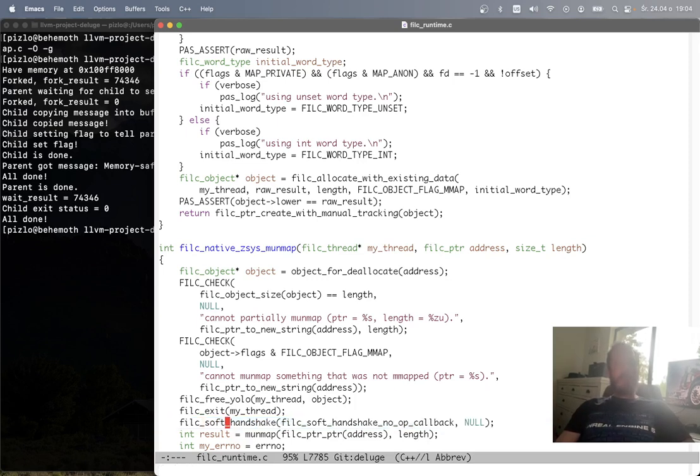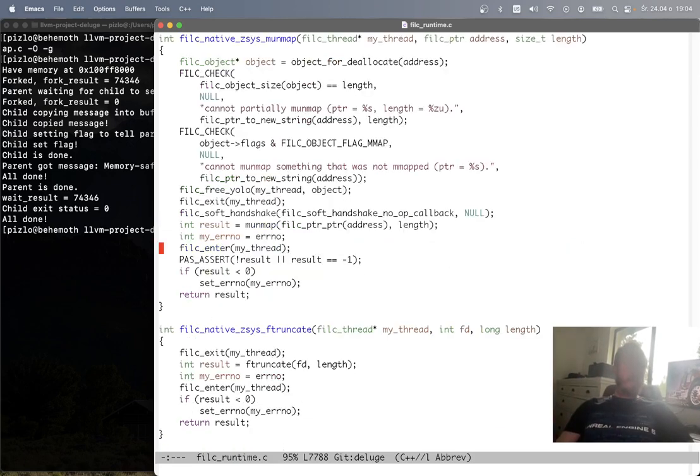The soft handshake with this no-op callback asks the runtime to have every thread just check in with us to make sure that it's not in the middle of doing a Fil-C memory access. It's not in between a check and the actual access. Then we do the munmap. At that point, it's safe.